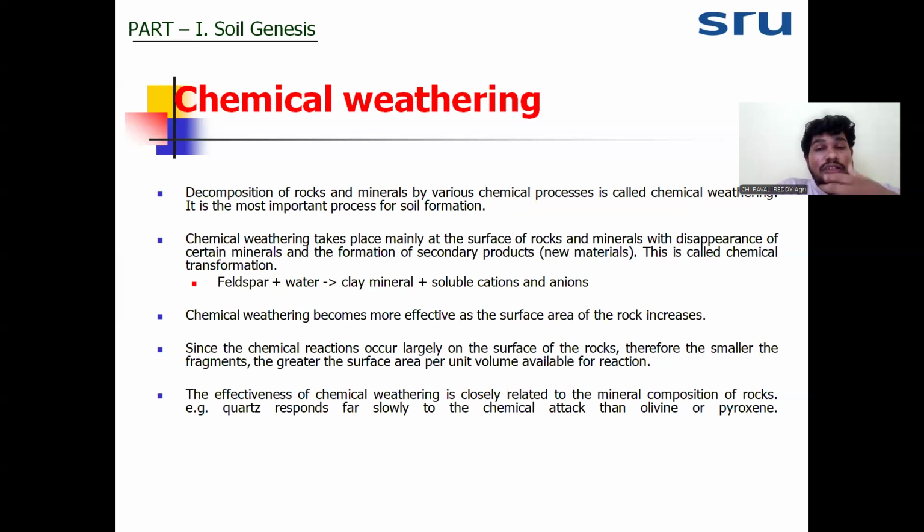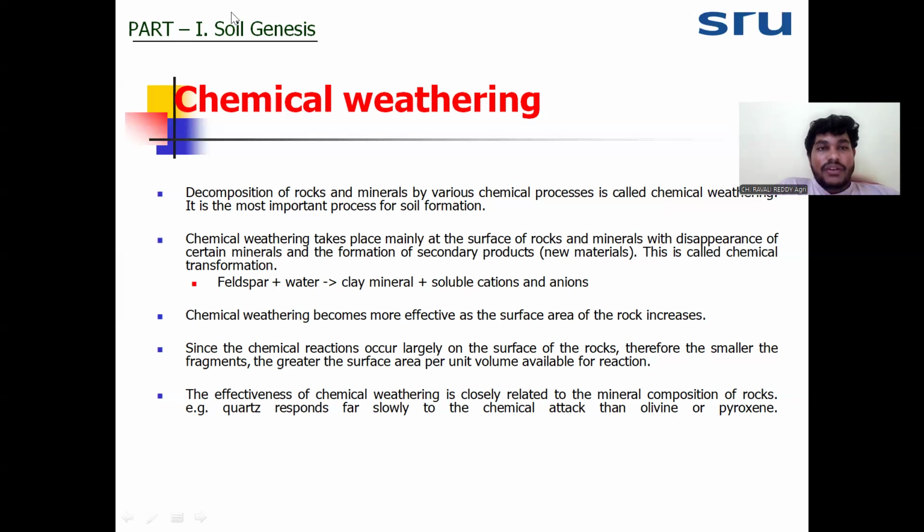Disintegration means lowering the size of the rocks, decreasing the size of the rock. Decomposition is the change in the chemical composition of the rock and the formation of new minerals from the previous mineral, meaning the conversion of primary minerals into secondary minerals, or we can say the conversion of primary rock into secondary rocks. Okay, this is the basic difference between physical weathering and chemical weathering.